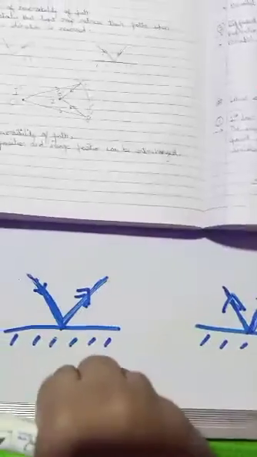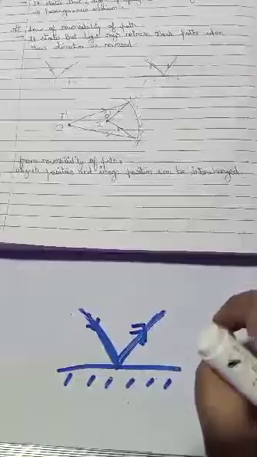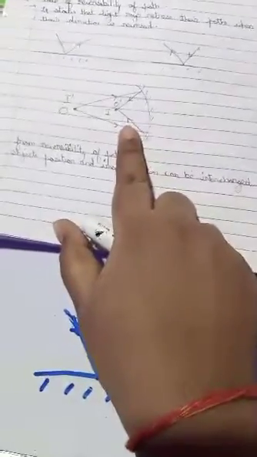But even though we have interchanged the direction, nothing will change. The path will be the same, and this is exactly what is explained in the law of reversibility of path. It states that light rays retrace their path when their direction is reversed. And what they have told in this diagram, let me explain that also. I am drawing the same diagram over here.